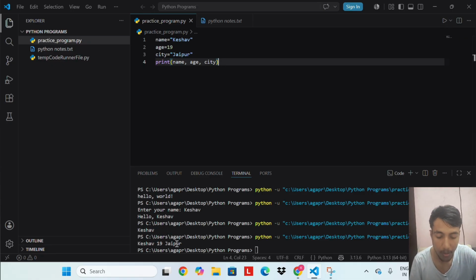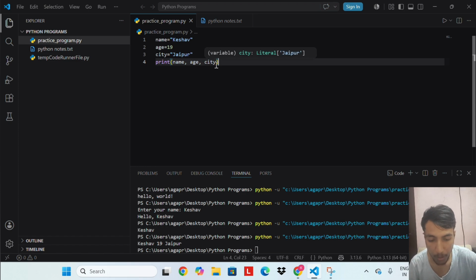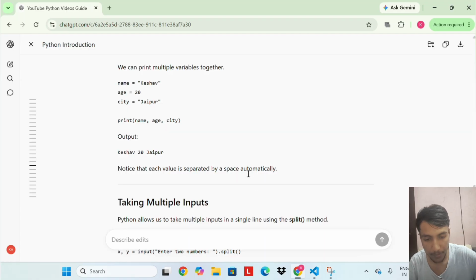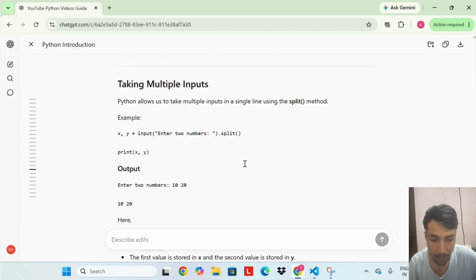Here we have three variables. When we pass all three to print separated by commas, Python automatically prints all three values with a space between them. Output: Keshav 19 Jaipur. Notice we did not add any spaces ourselves. Python handles that automatically when you separate values with a comma inside the print function.